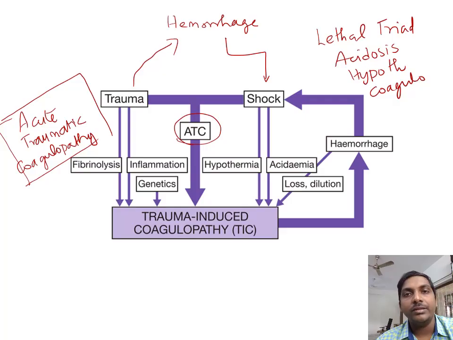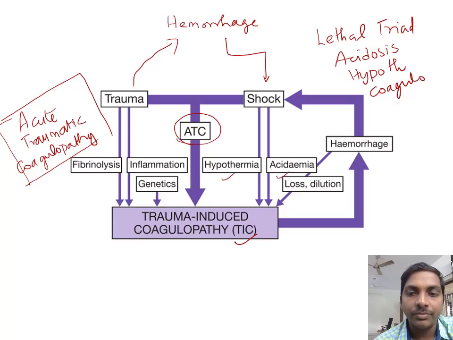Acidosis will inhibit the coagulation protease enzymes, leading to coagulopathy. Next, hypothermia: because of the shock there is decreased blood perfusion to the heart as well as muscles, thereby decreased ability to generate heat, that will lead to hypothermia. In the presence of hypothermia, coagulation factors won't function, as we discussed in the previous video, which will also lead to coagulopathy.